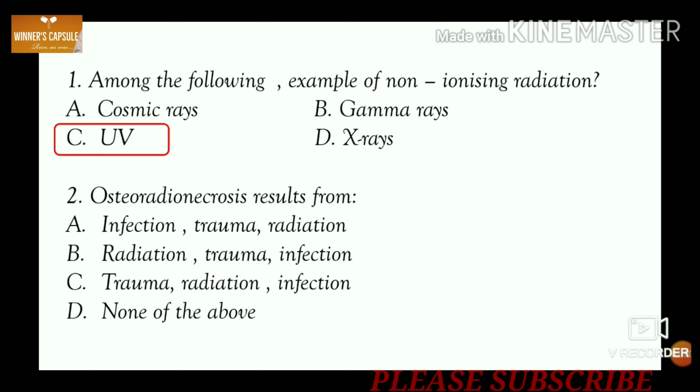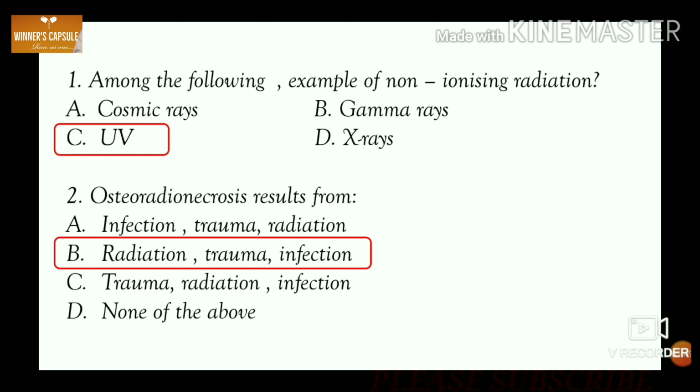Second one, osteoradionecrosis results from A. Infection, trauma, radiation, B. Radiation, trauma, infection, C. Trauma, radiation, infection and D. None of the above. Answer is option B. Radiation, trauma and infection. So, osteoradionecrosis results from radiation, then followed by trauma and followed by infection.